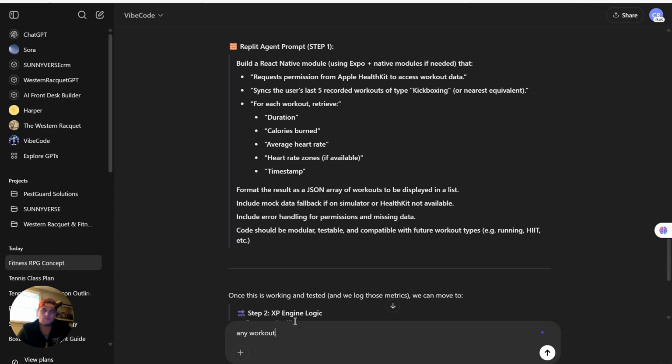First, permissions. Get permission from the user to access their workout data through Apple HealthKit. Second, data sync. Develop a module that syncs the last 5 recorded workouts, regardless of the type. This could be running, cycling, swimming, or any other tracked activity.